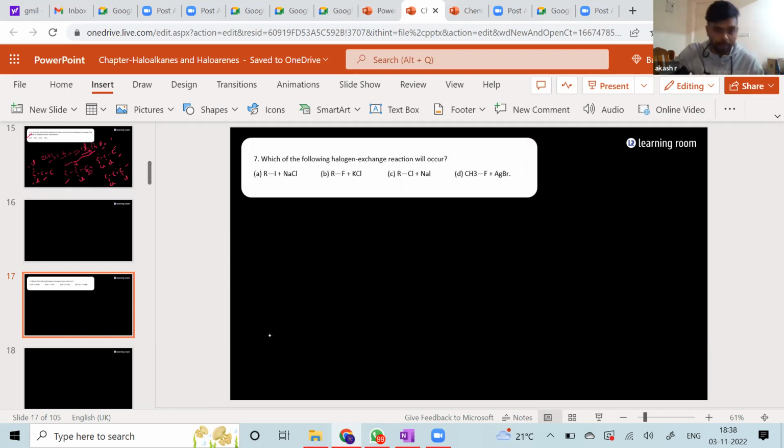Which of the following halogen exchange reactions will happen? Look at this. So we have RI and NaCl. Now, how do you predict whether this reaction will happen or not, guys?